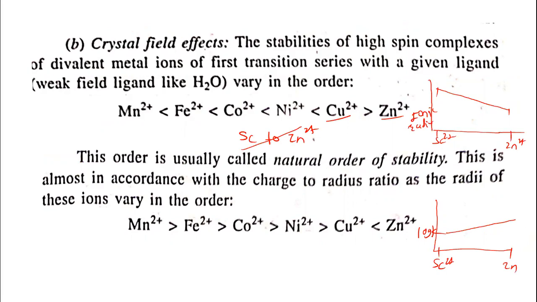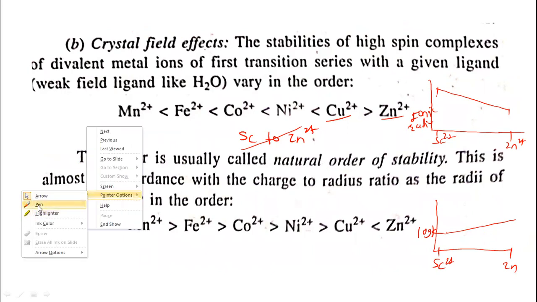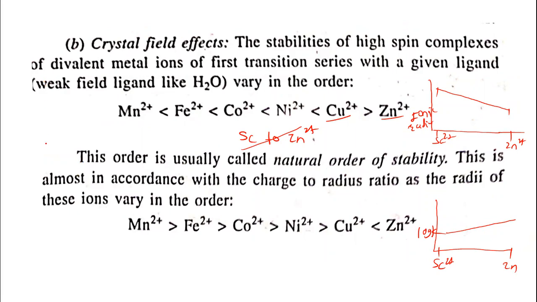The 5d orbitals are split in the presence of the surrounding ligand field in the octahedral complex. The example taken here is the stabilities of high spin complexes of divalent metal ions of the first transition series, from scandium to Zn2 plus. We know the first transition series, scandium dipositive ion to zinc dipositive ion.